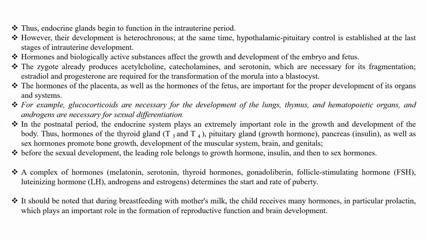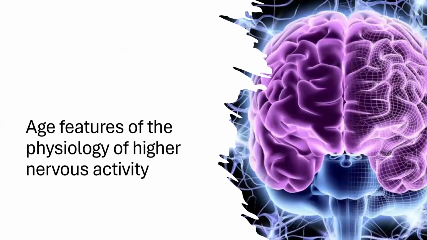Before sexual development, the leading role belongs to growth hormone, insulin, and sex hormones. Complex hormones like melatonin, serotonin, thyroid hormones, gonadotropin, follicle-stimulating hormone, luteinizing hormone, androgens, and estrogen determine the start and rate of puberty. It should be noted that during breastfeeding with mother's milk, the child receives many hormones, in particular prolactin, which plays an important role in the formation of reproductive function and brain development.